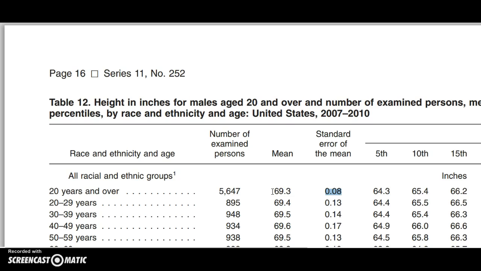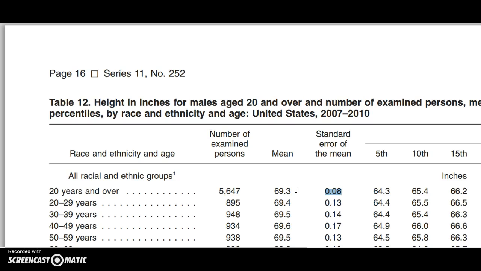So what we tend to do is create a confidence interval. And the best way to do that is roughly 2 standard errors of the mean, so 0.16 below and 0.16 above. So that would give me 69.15 to 69.45. So both of these are 5'9" and a little under an extra half inch there.